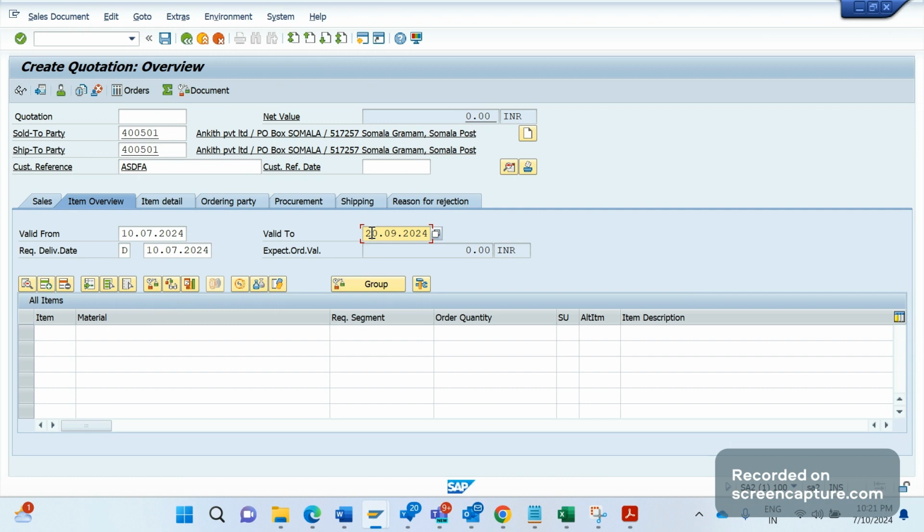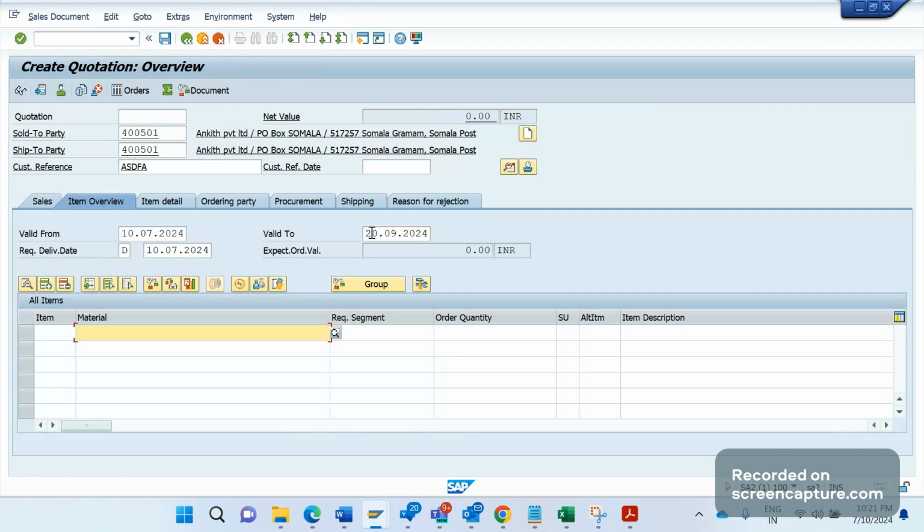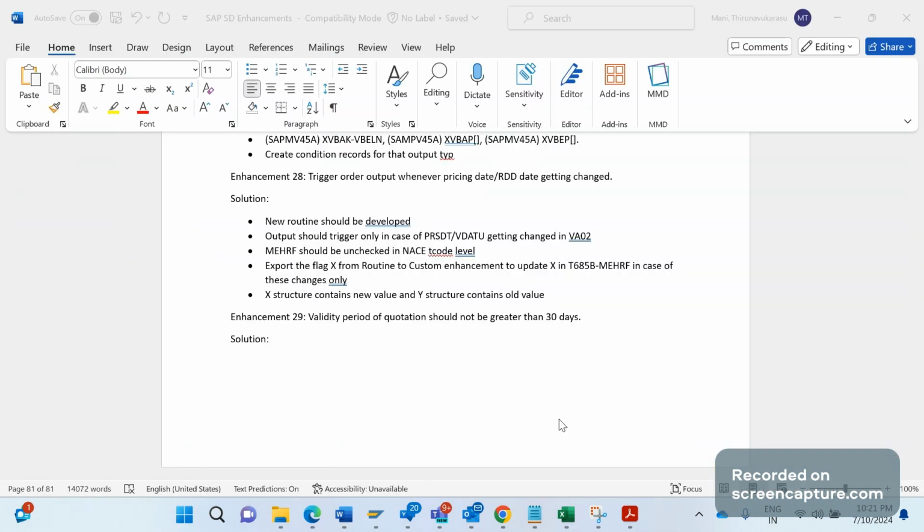This is the client requirement. Suppose I enter now, see, it's creating. There is no error message getting determined now. This should be restricted.